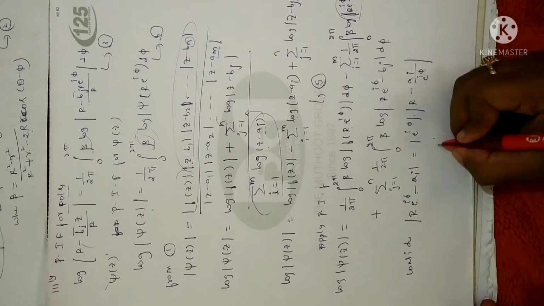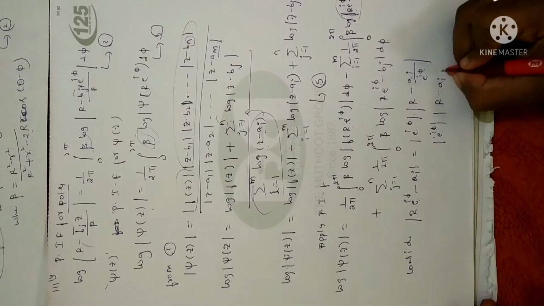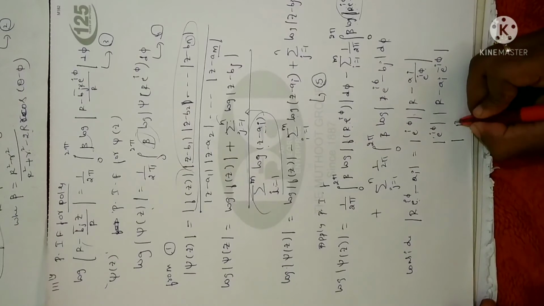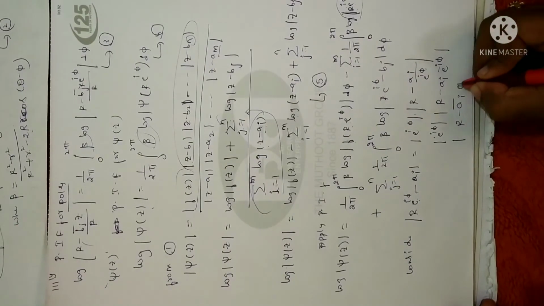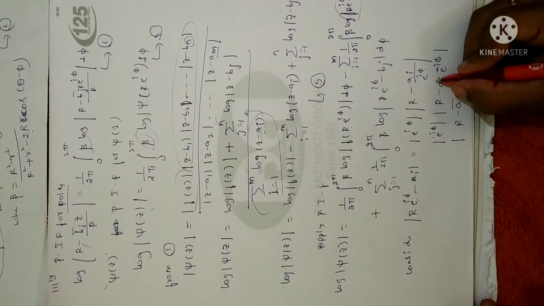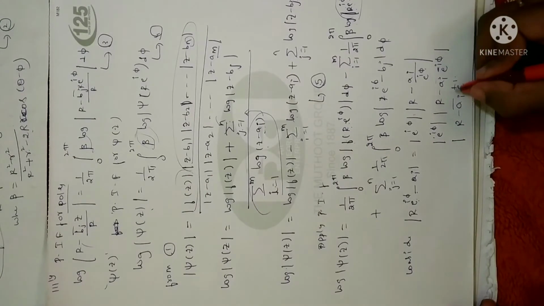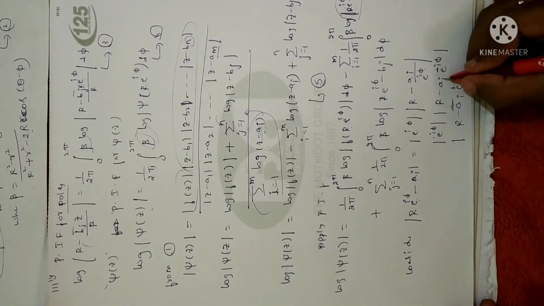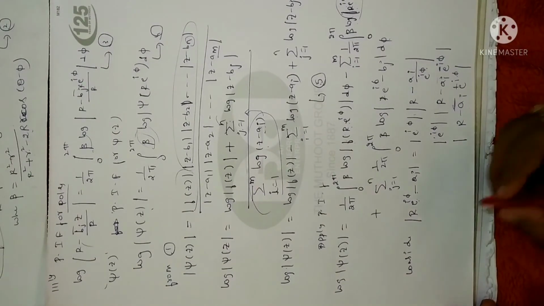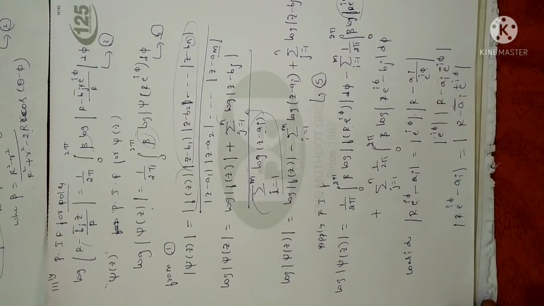Now I can simplify this as e power of i phi into r minus ai, and I'll just shift to numerator, so you will get e power of minus i phi. So I can again write this as r minus ai bar into e power of, since when you're making this minus as positive, so ai will become negative, so you have to represent it with minus. So minus will become plus. Why? Because we are putting the bar here for the zeros, so I can write this as e power of i phi. Clear? Therefore r into e power of i phi minus ai can be written like this.